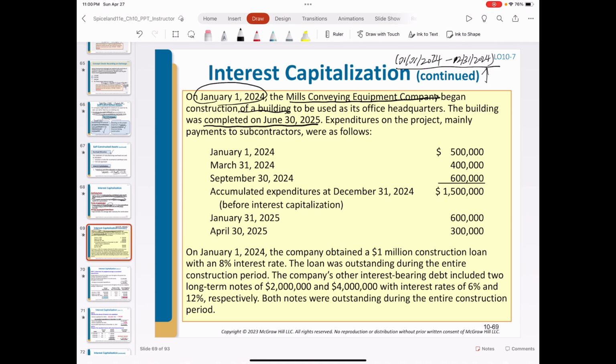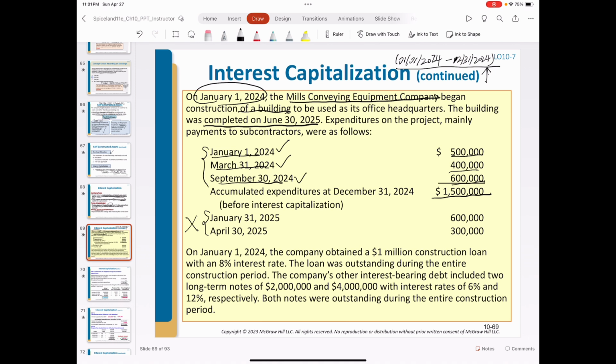During 2024, there are three capital expenditures that occurred on different dates. The total amount is 1.5 million. The first expenditure was on the first day. The next one was on March 31st. Then September 30th. There are also a couple of expenditures in 2025. As I said, we just need to calculate interest capitalization for 2024. So for this year, we don't consider these two expenditures.